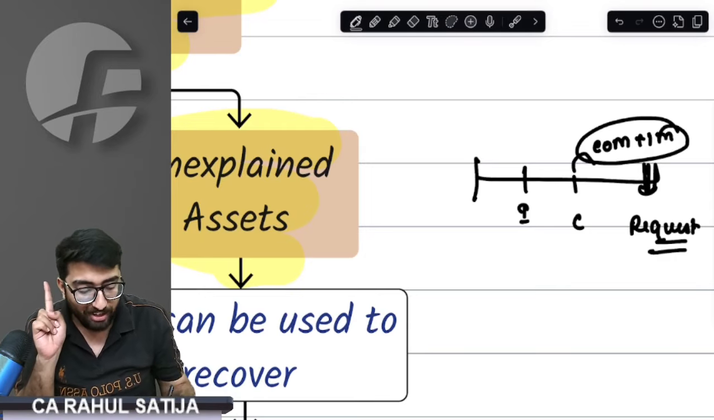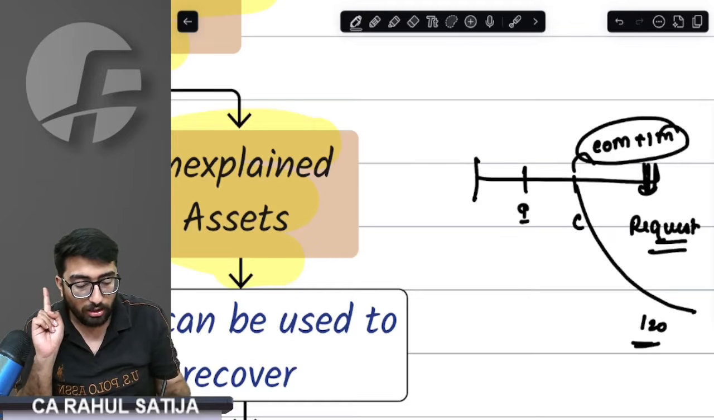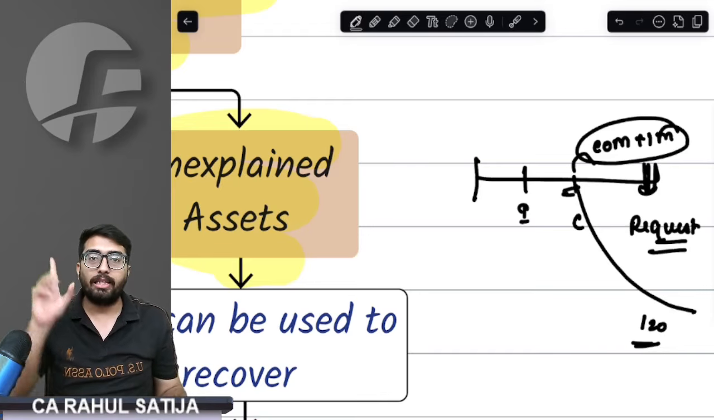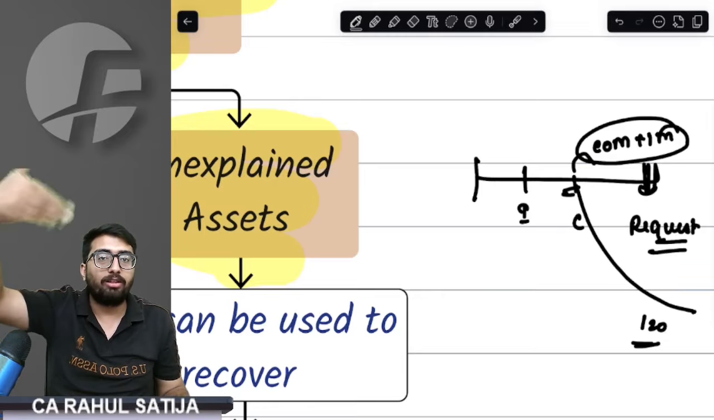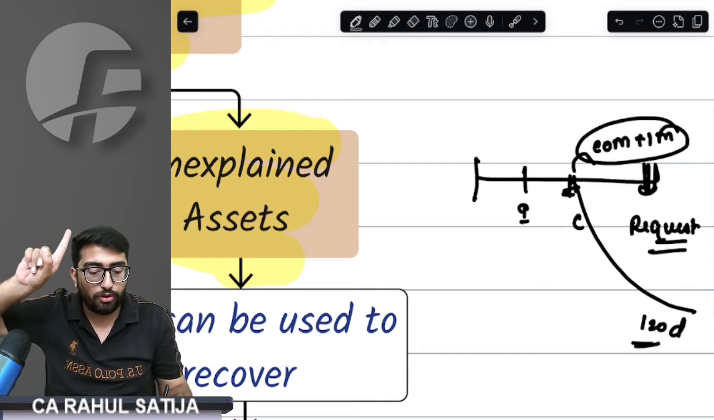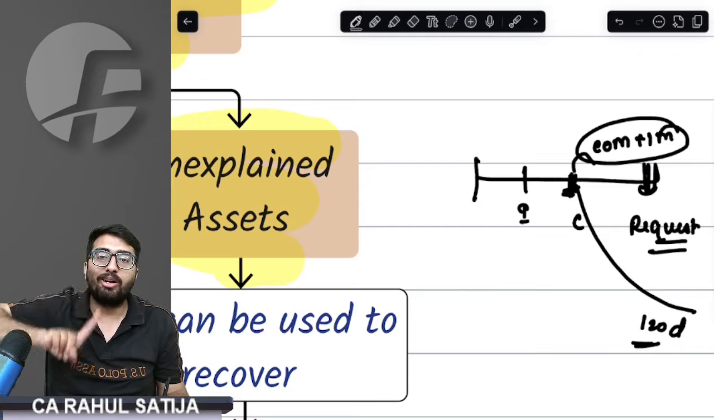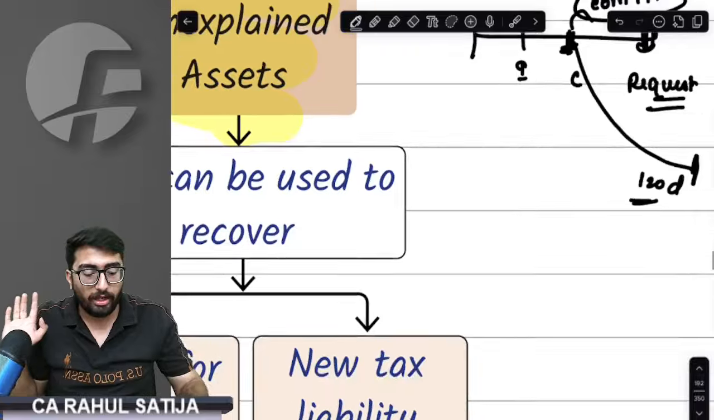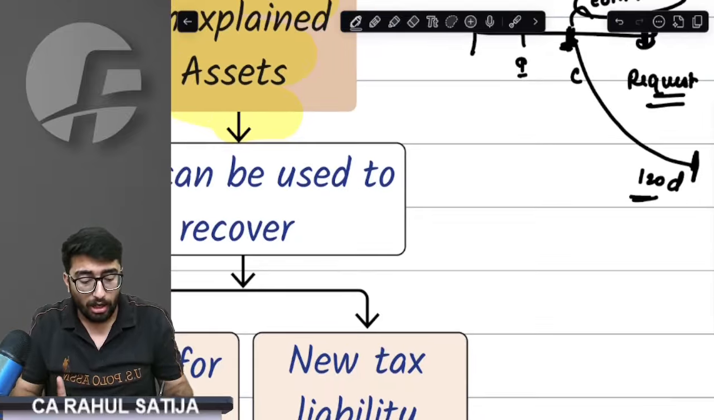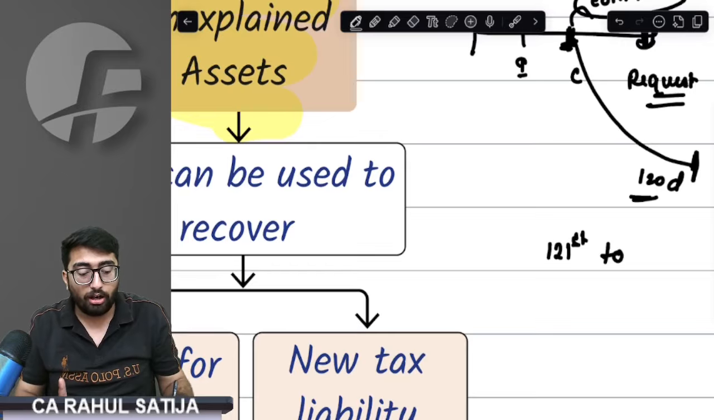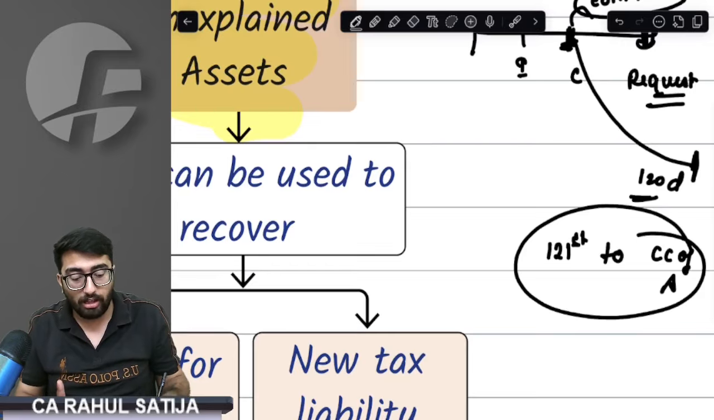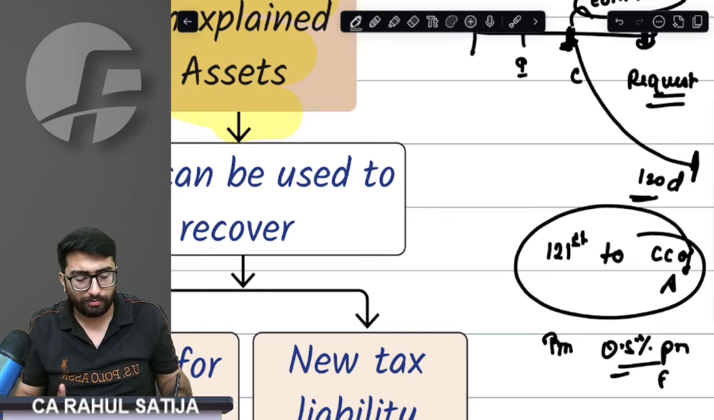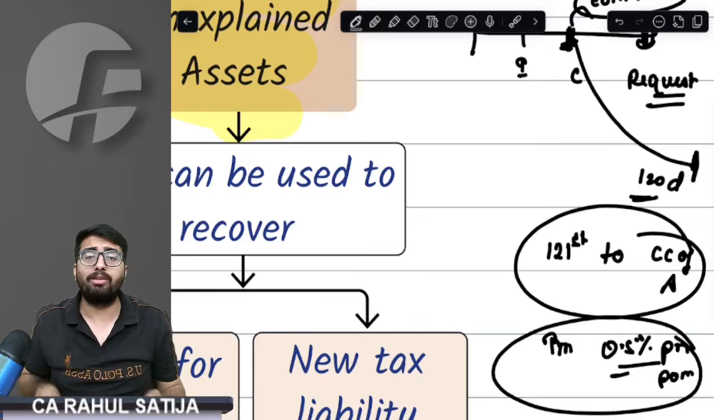When are they going to release? Within 120 days from conclusion. You have to request within 1 month from the end of the month of seizure, and they will release within 120 days from the conclusion of the search. Got this point? Very careful. Sir, what if they are not able to release these assets up to 120 days? After 120 days, from the 121st day till the date of completion of assessment, they will have to give you interest at the rate of 0.5% per month or part of a month. They will award you interest on this explained income.